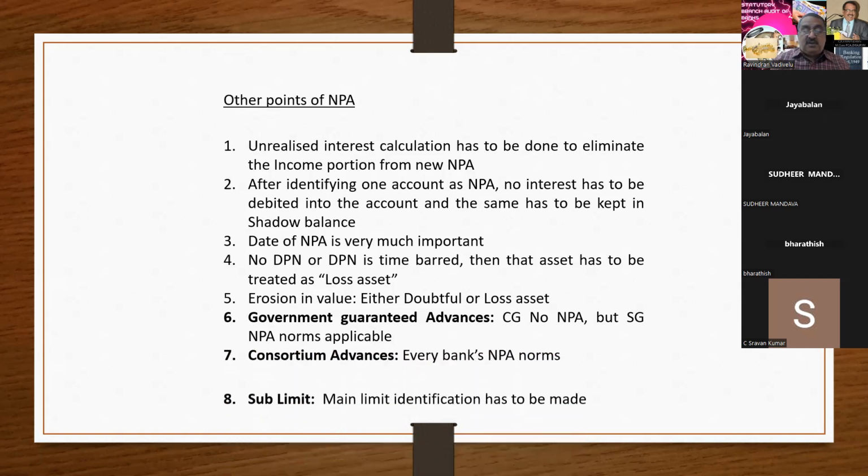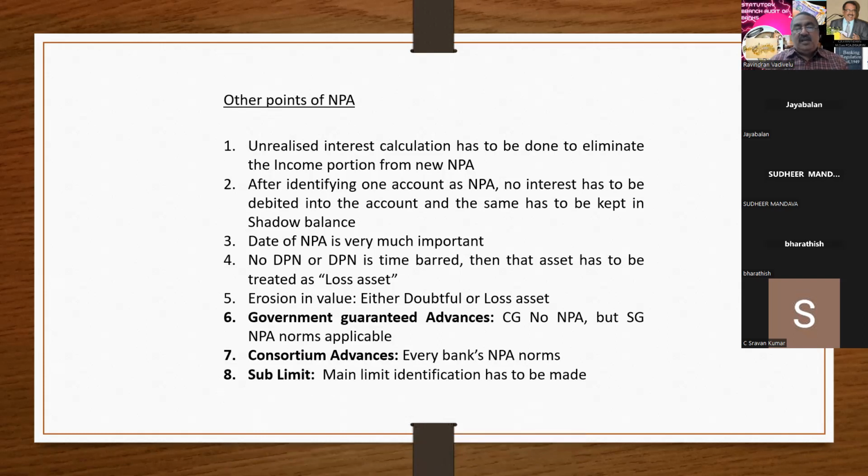Next one is consortium advances and multiple advances. Yesterday we saw consortium advances and multiple advances. In consortium advances, 4 banks jointly lend to a particular project. If one of the participating banks classifies the account as NPA, it will not affect the other banks.